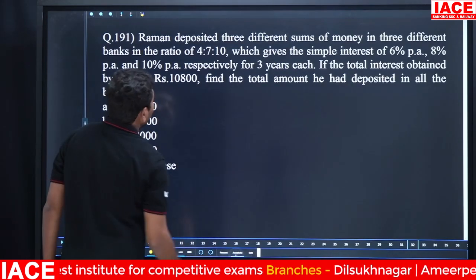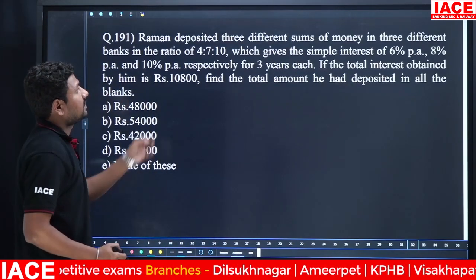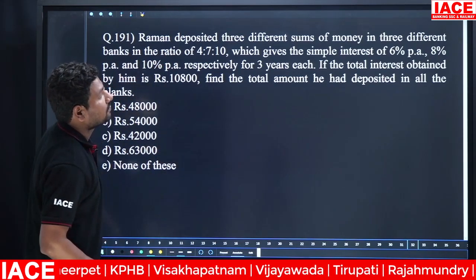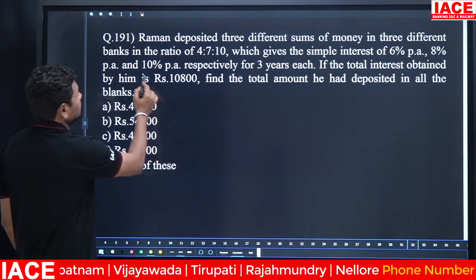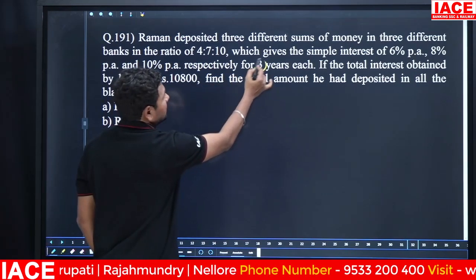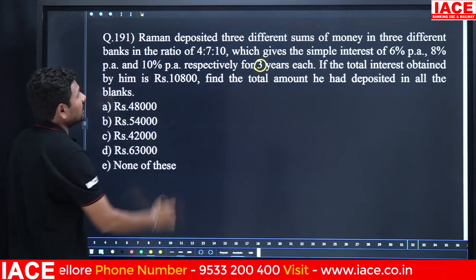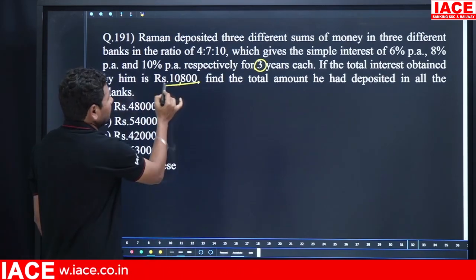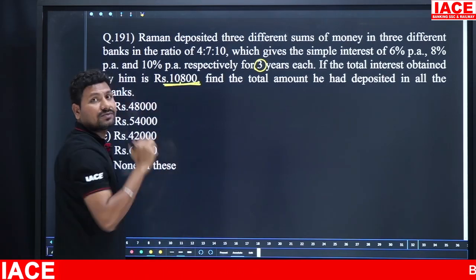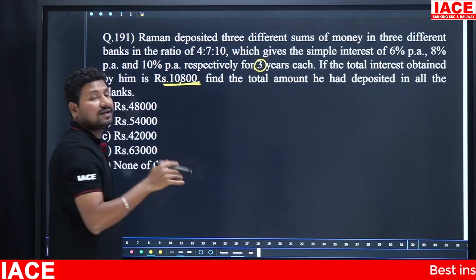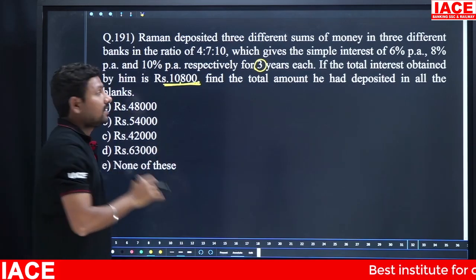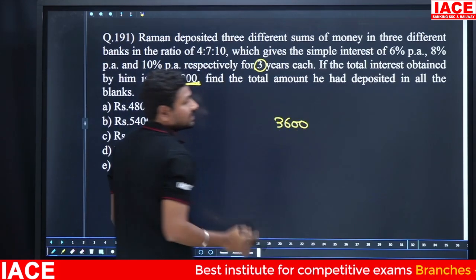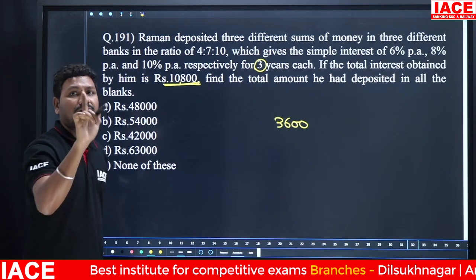Next, Raman deposited 3 different sums of money in 3 different banks in the ratio 4:7:10, which give simple interest at 6%, 8%, 10% respectively for how many years? 3 years. If the total interest obtained by him is how much rupees? 10,800 rupees. Here the 10,800 rupees is a 3 years value. 1 year value is how much? 10,800 by 3. Then 3 threes are 9, 3 sixes are 18. It is 3,600 rupees is the interest for 1 year.